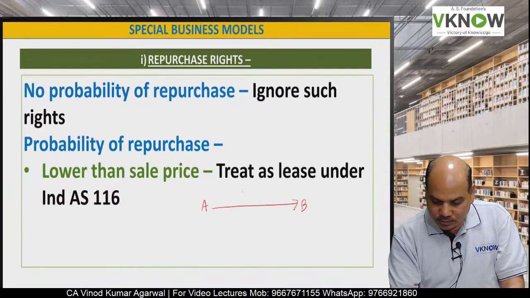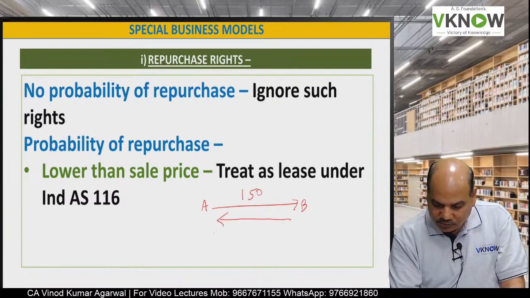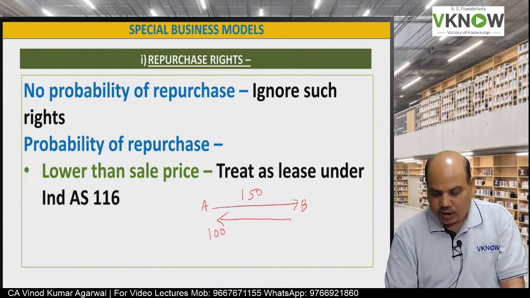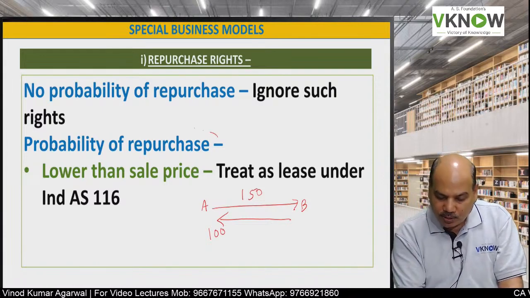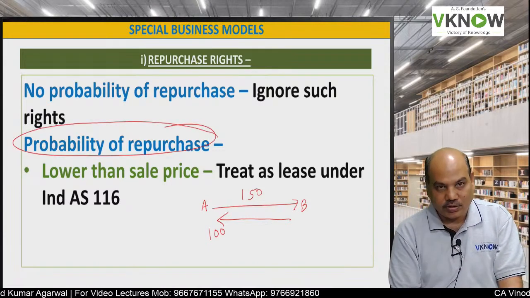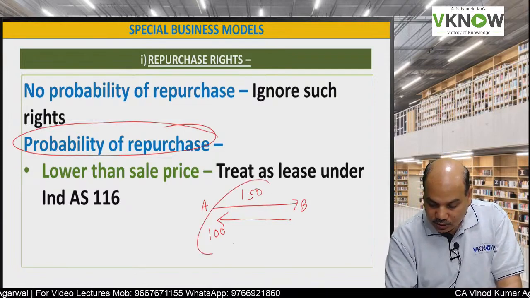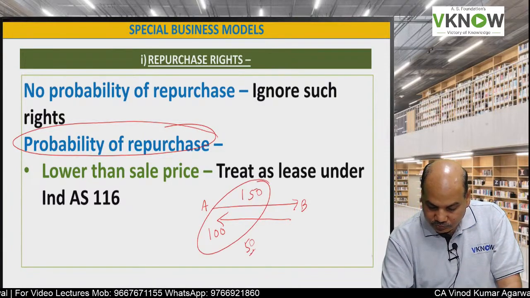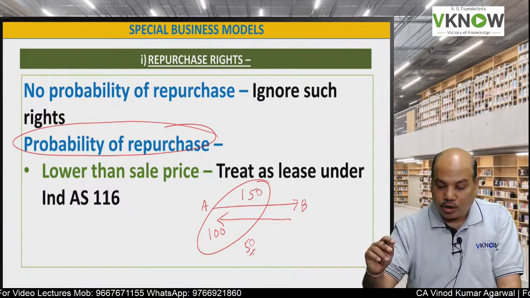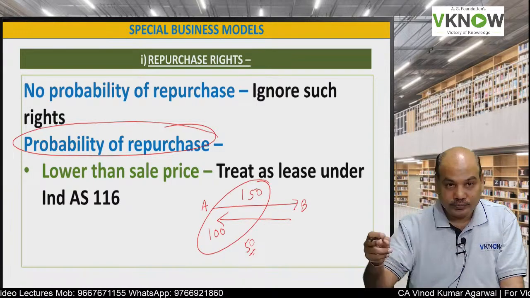Now if there is a probability of repurchase: A sold to B for 150 and A will repurchase from B for 100 rupees. So what the standard says is that the difference, 50, is nothing but a form of lease rental.